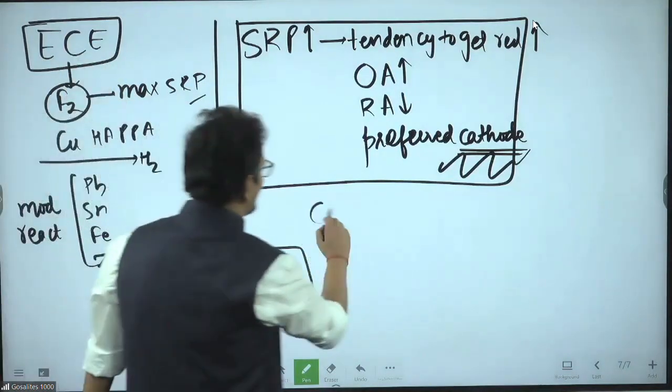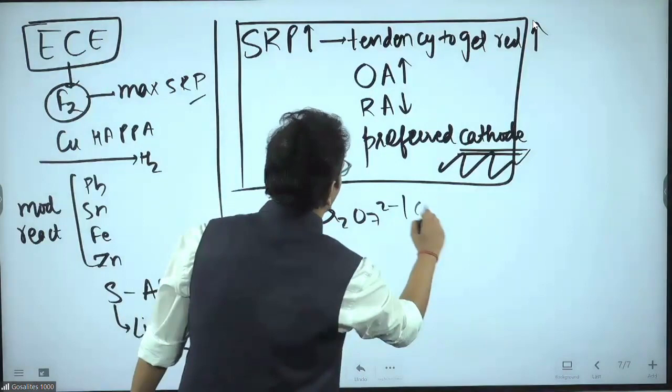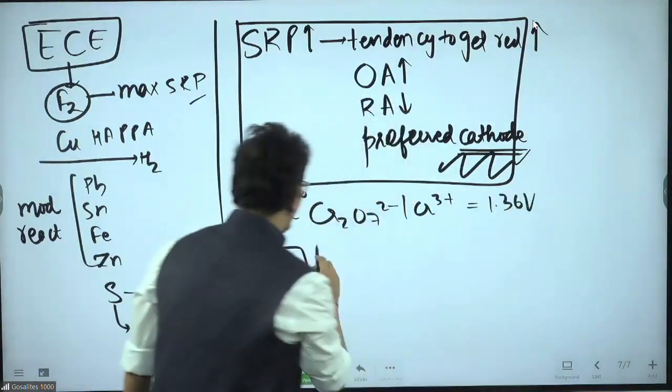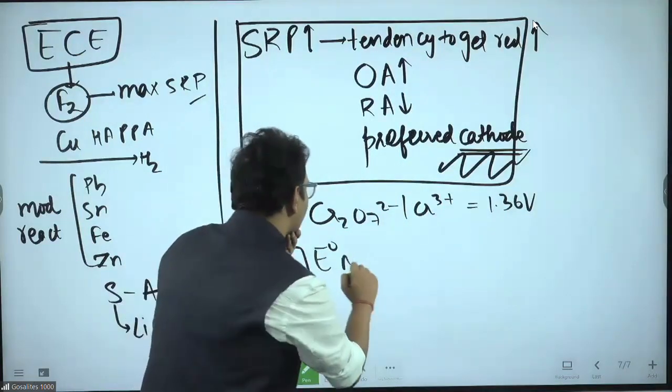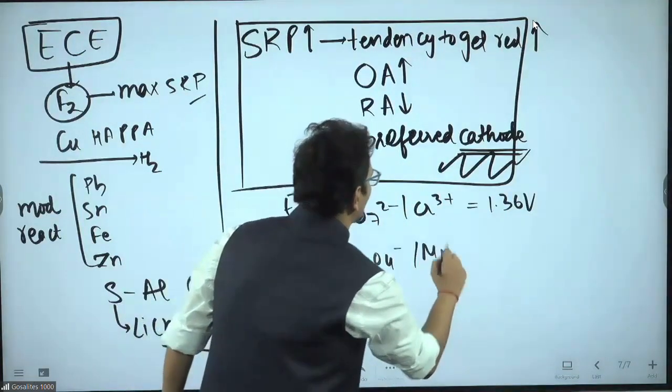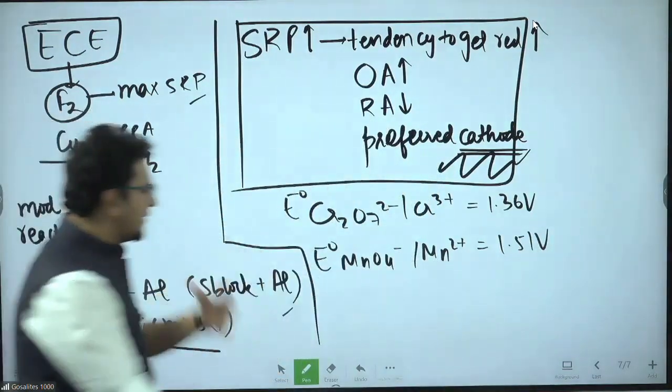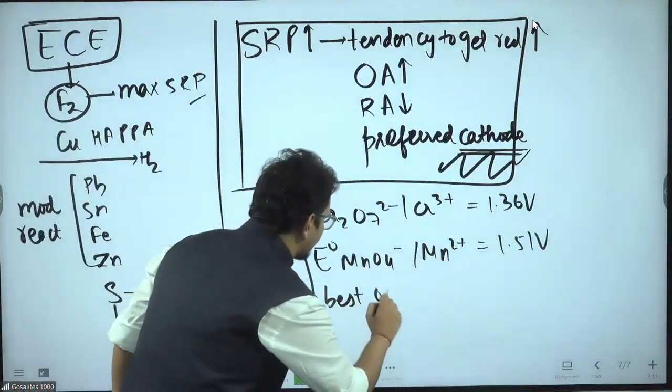So if I ask you the Cr2O7 2-/Cr3+ value, I am giving you E0 1.36 volt. MnO4-/Mn2+, I am giving you 1.51 volt under some condition. You have to tell me which is the best oxidizing agent.